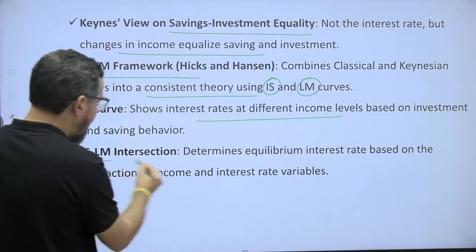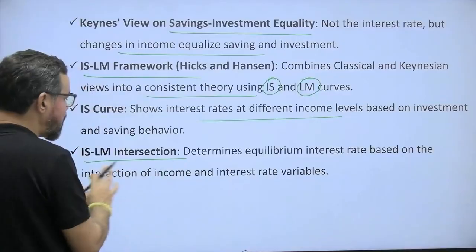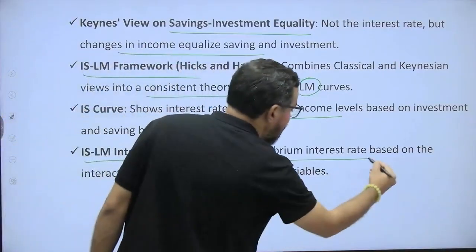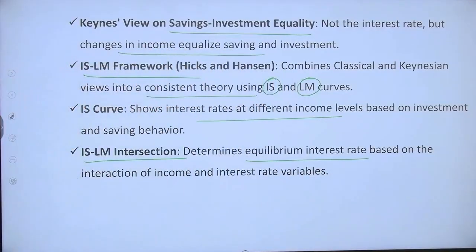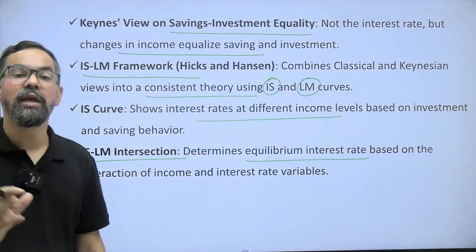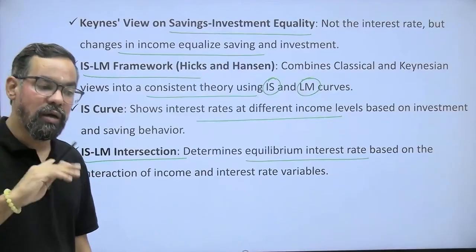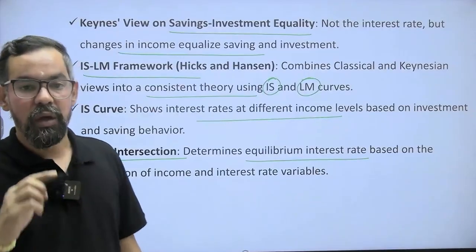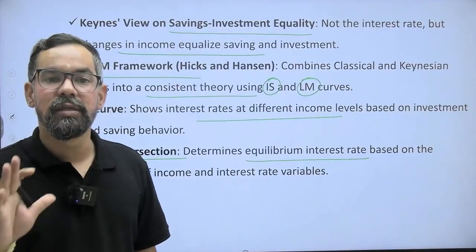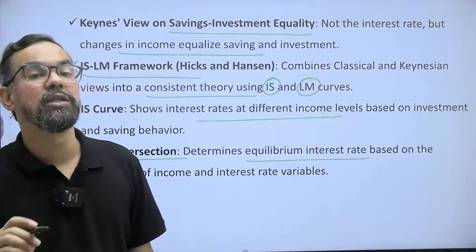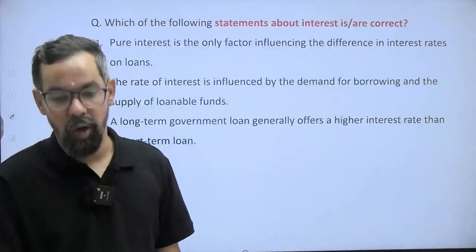The IS-LM intersection determines the equilibrium interest rate based on the interactions of income and interest rate variables in an economy. So where the IS and LM curves cross each other, that point is the rate of interest in the economy itself, right?